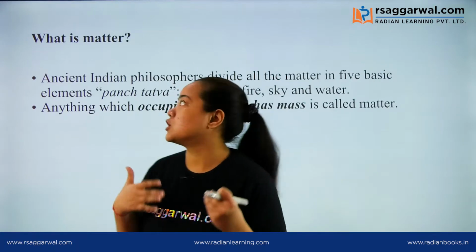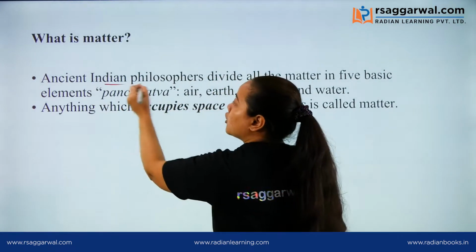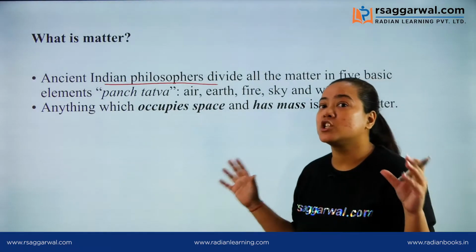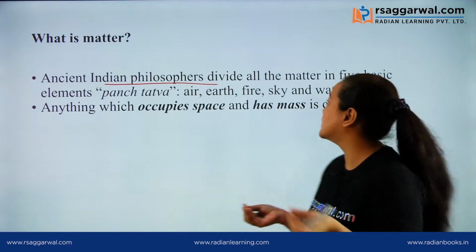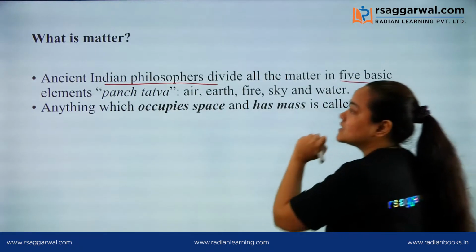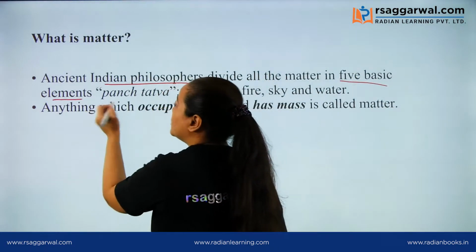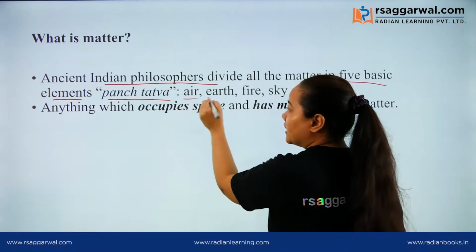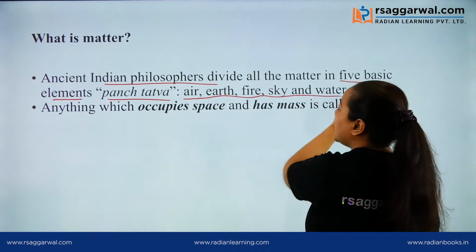So ancient Indian philosophers divided all the matter present in our surroundings into 5 basic elements, which we call the Panch Tattva: air, earth, fire, sky and water.